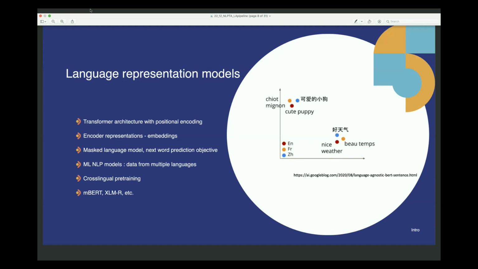For the language representation, we are only using the encoder part of it. So the encoder will provide encoded representations or embeddings. How they train BERT is they pulled a large amount of text data and strategically masked out 15% of words at any given epoch.